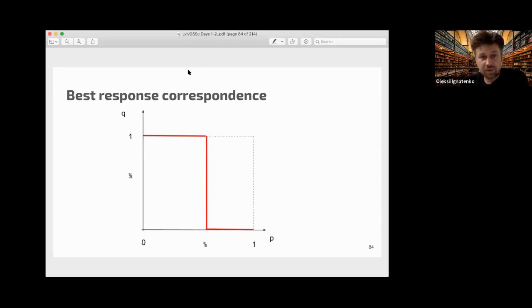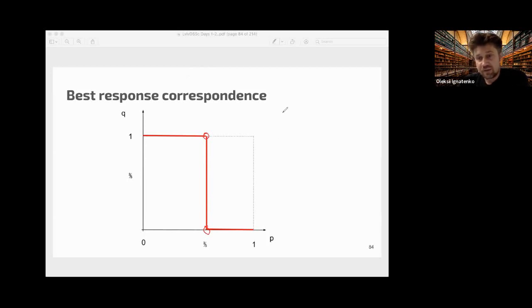And this is a property of the equilibrium point: this pure strategy and this pure strategy give the same payoff, and any mixing of these strategies also gives the same payoff.